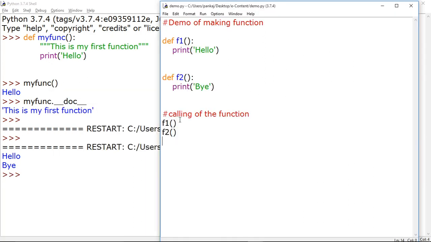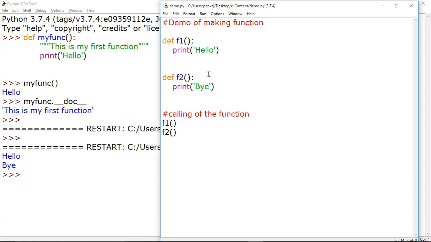Hello is the output of the function when we call function 1. So control goes towards function 1, hello is printed there. After it nothing, so control will come back to the calling place. Then when I called f2, control again went to f2 and then the bye message came here.